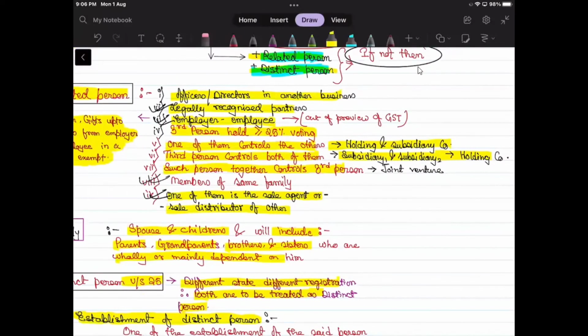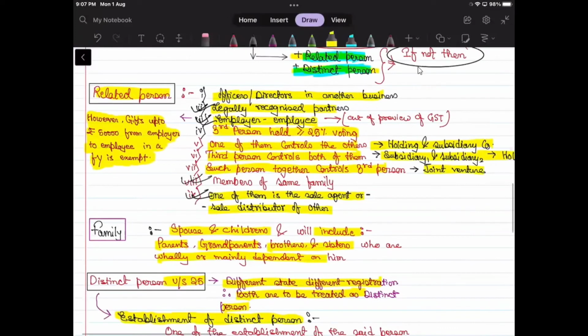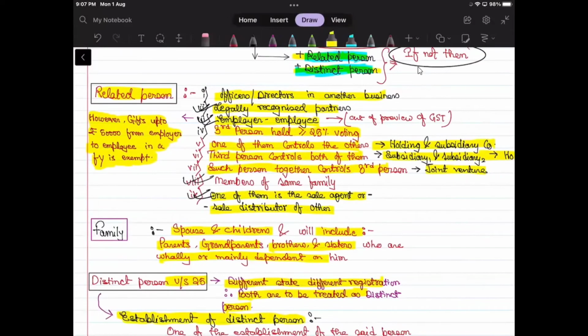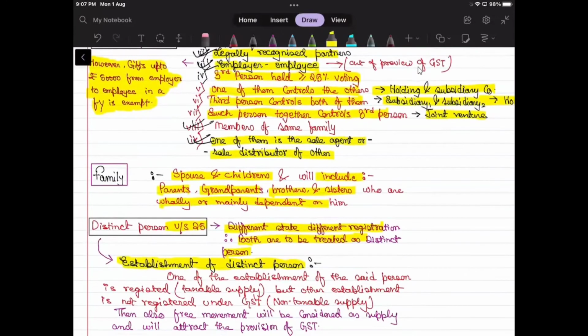And next point was such persons together control the third person. The example is joint venture. Okay. The next one is very simple yet very important. It is member of the same family. And with family, here it means spouse and children, whether dependent or not. And parents, grandparents, brothers, sisters who are wholly or mainly dependent on him.